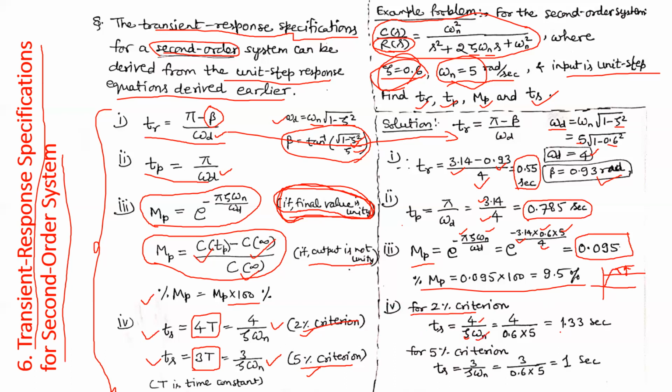Putting in the values, we get settling time 1.33 seconds. It means the response will reach the final value and get settled to around 2% in 1.3 seconds, from here to here. And if it is the criterion for 5%, it will get settled in 1 second only.